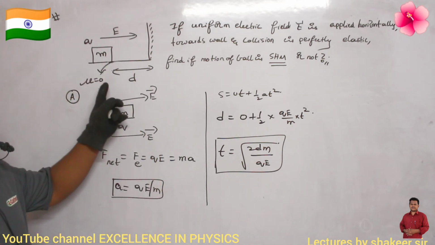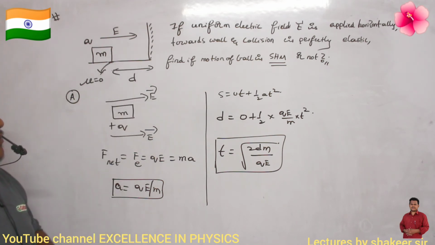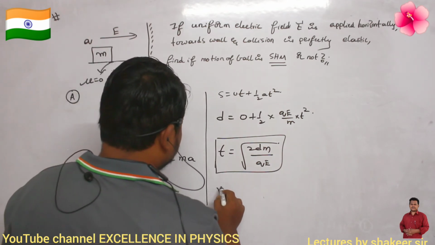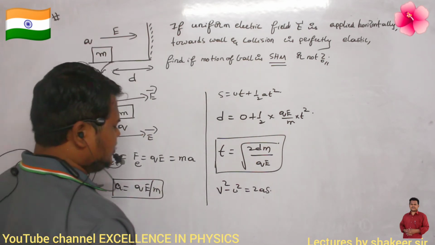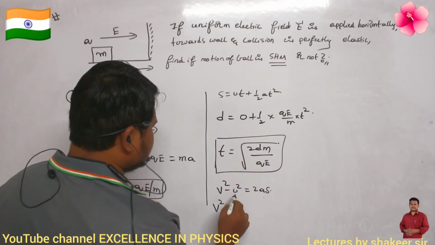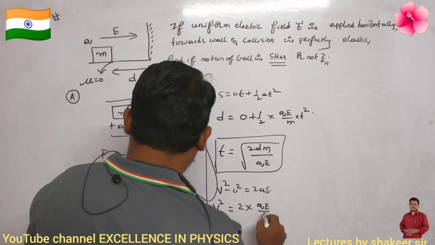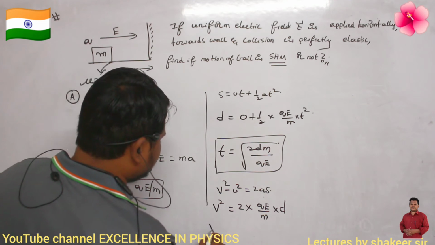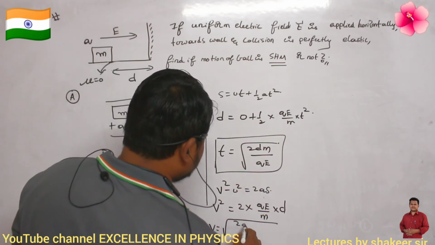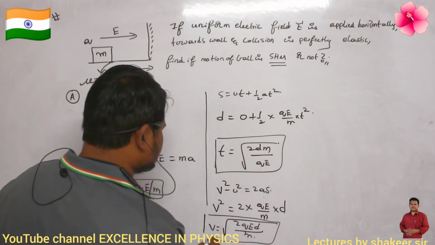Now with a particular velocity, it will go and collide with this wall, no? How can I calculate that velocity? Again, I can use the relation v square minus u square is equal to 2as. The final velocity with which it collides, I don't know. The initial velocity is 0. So 2 into acceleration, qE divided by m, multiplied by distance d. Therefore v is equal to the square root of 2qEd divided by m. With this velocity, the body goes and strikes the wall.